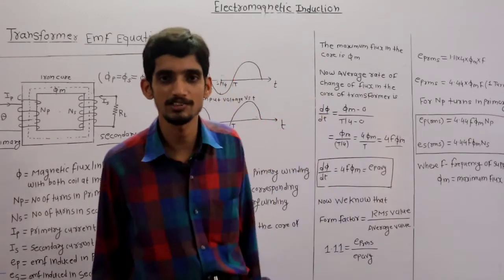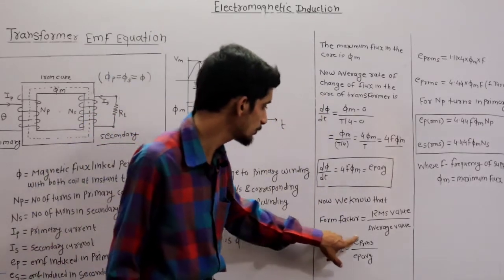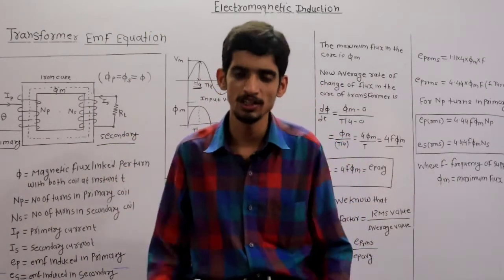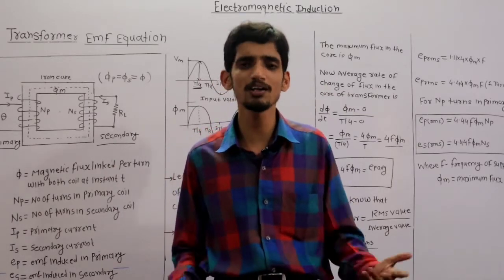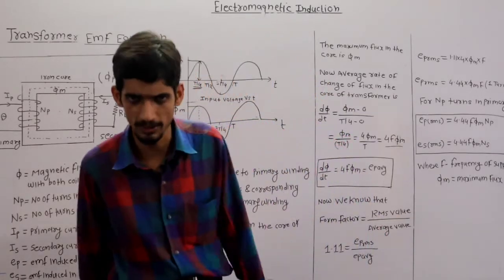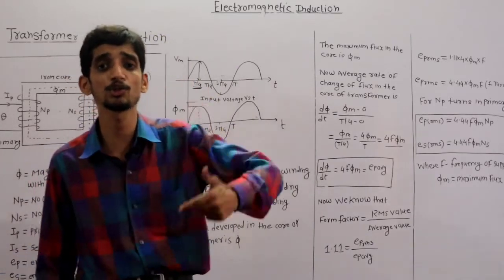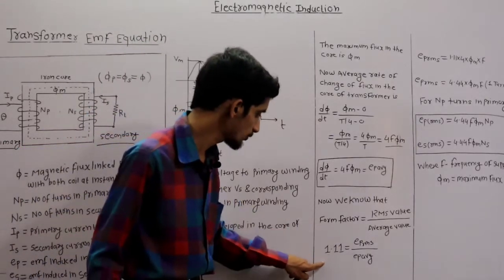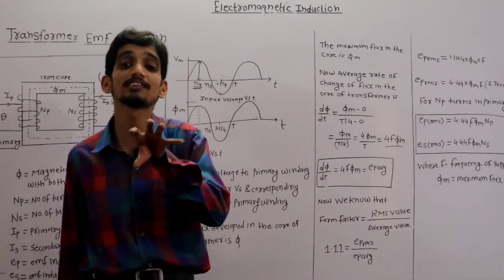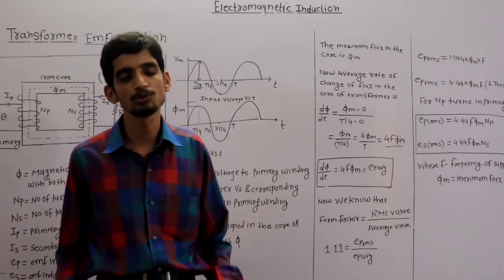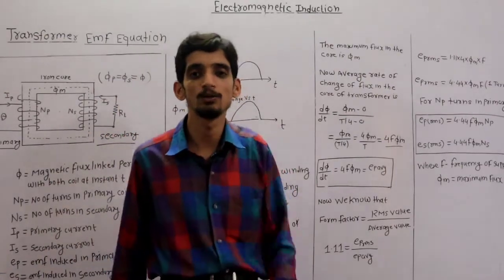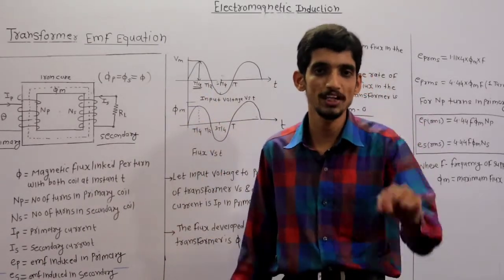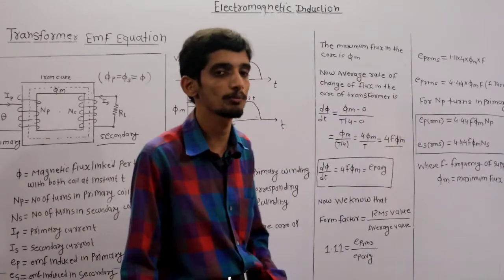FF, the form factor, is equal to the RMS value upon the average value. It may be the RMS value of voltage upon the average value of voltage, or the RMS value of current upon the average value of current. So form factor FF is the ratio of RMS value to average value. Now listen here. What is the form factor? It is 1.11. Where does this value come from? Actually, this is a standardized value for the sine wave. For a sine wave, the form factor is 1.11. You have to remember this.